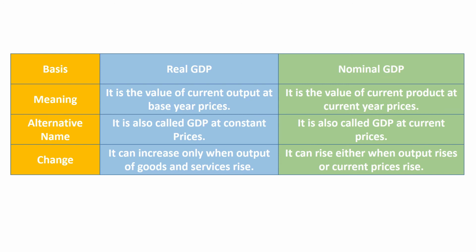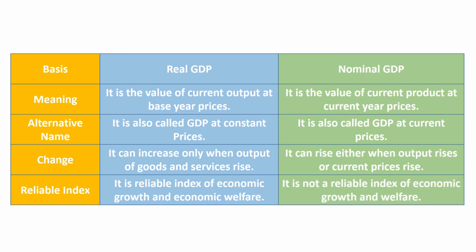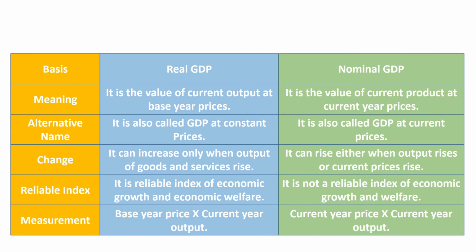Fourth basis is reliable index. Real GDP is a reliable index of economic growth and economic welfare. Nominal GDP is not a reliable index of economic growth and welfare. Fifth basis is measurement. Formula for measurement of real GDP is base year price into current year output. Formula for measurement of nominal GDP is current year price into current year output.